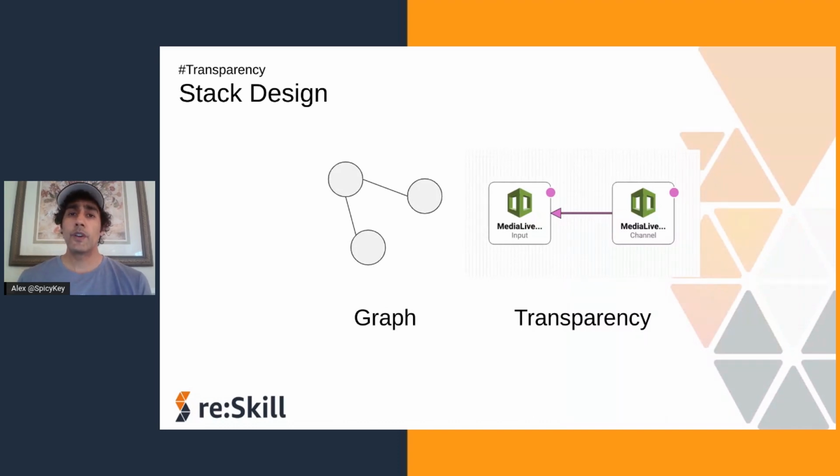Now let's go over a few other points of composition. A great question to ask is, how do I design a stack? Well, the solution is to think of a stack as a graph of resources. Resources can be independent of each other, but resources can also refer to each other. It's really up to you to design this. Now, remember, this is really neat because CloudFormation can answer a simple question like, what depends on this resource in the cloud? This question may come up a lot over time when you have to maintain your cloud.